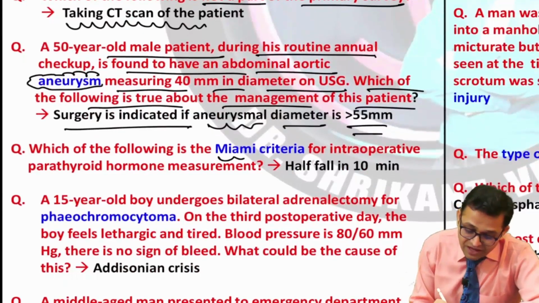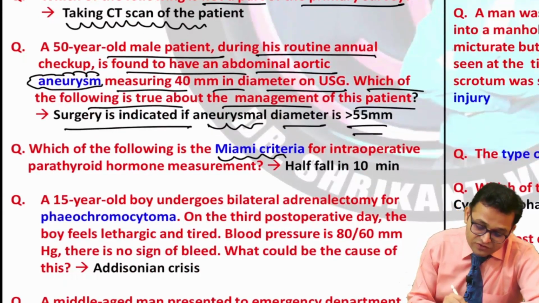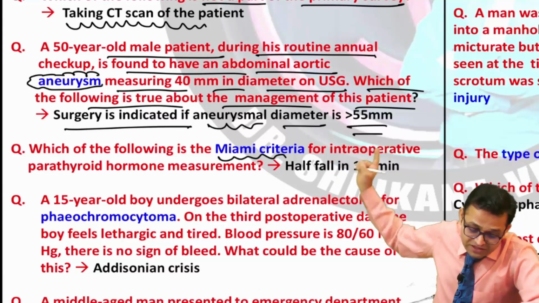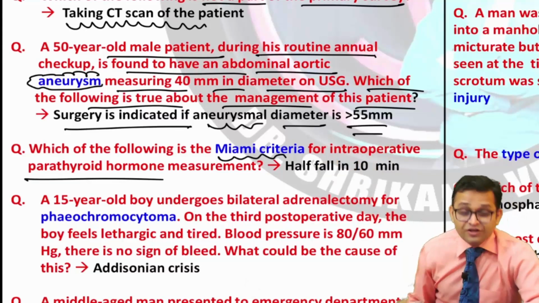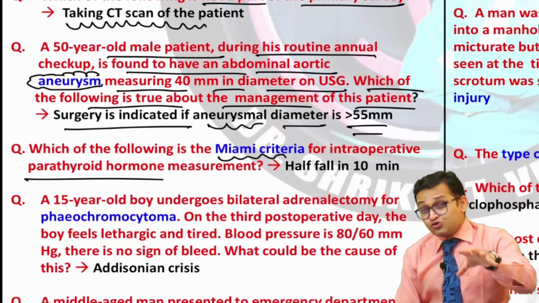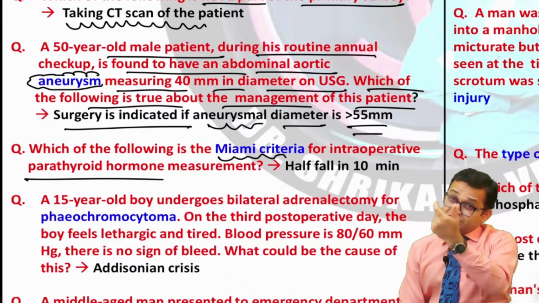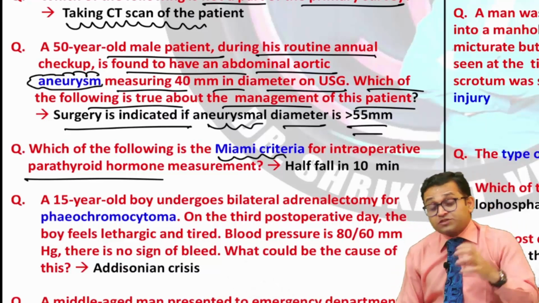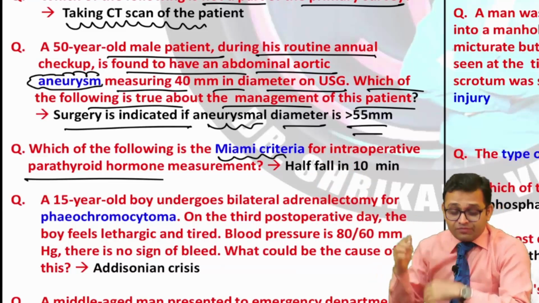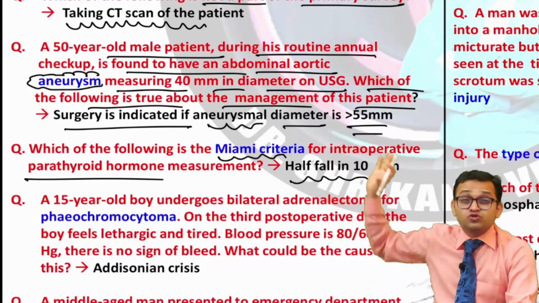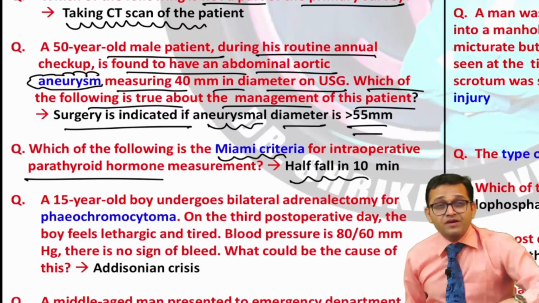Can you see, the Miami criteria had been asked. Which of the following is the Miami criteria for intraoperative parathyroid hormone measurement? You cannot leave the thyroid, but also you have to look for the parathyroid because it is related with the thyroid gland. During thyroidectomy, parathyroid can be injured, it can be removed. Answer was half fall in 10 minutes. So this is our analysis. Don't leave this topic.